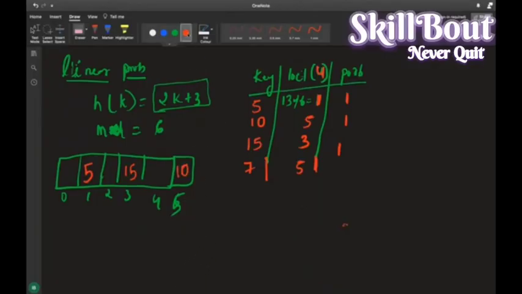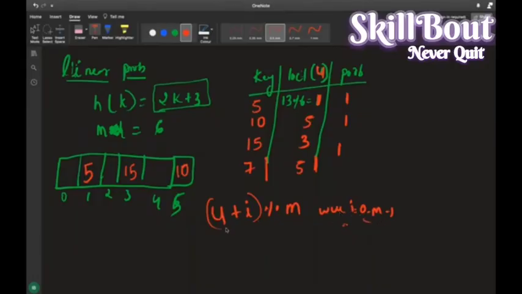Whenever you end up with a collision, they have formed one equation called as u plus I modulus of m करके, okay, where I varies from 0 to m minus 1. So they are telling that I'll be using this equation u plus I modulus of m where I varies from 0 to m minus 1.